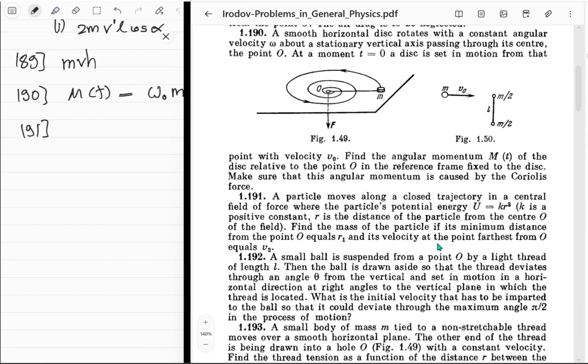So you want to find the mass of the particle, huh? Minimum distance from the point O equals r1. We can of course use something similar to Kepler's law about area being swept in some amount of time, right? You can apply the same kind of thing over here as well. But we don't know what shape this is in, so no thanks. So now what do? We don't know what the shape is. Just know nearest distance is r1 and the least velocity is v2.